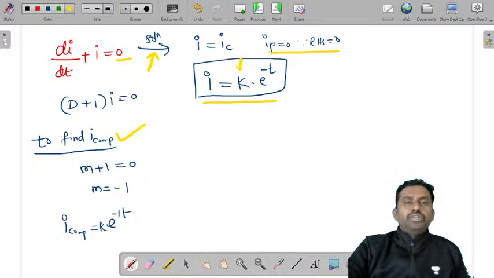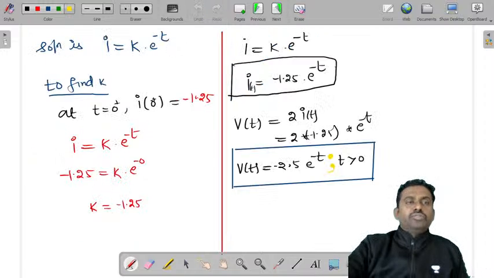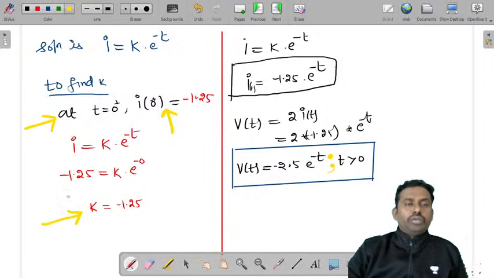But you also need to find this K value. So we substitute at t is equal to 0 the value of current, minus 1.25, so you'll get the value of K as minus 1.25. Then you substitute back that K value here, so you'll get I of t without K, that is the complete response.